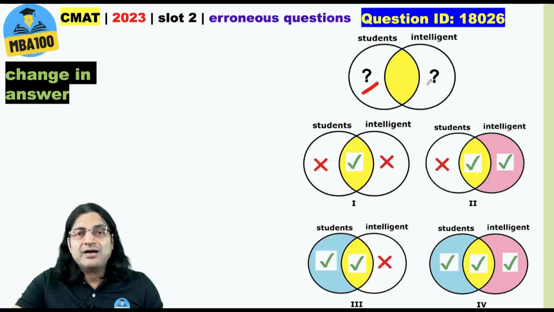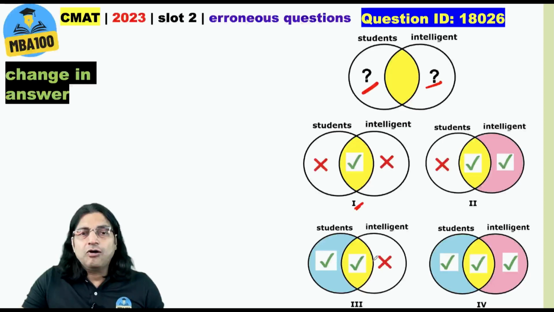Because there's a question mark here, there's a question mark here. There are 4 possibilities. What does this possibility mean? This image 1 means the set of students is actually equal to the set of intelligent. What does this mean? It means all students are intelligent. Yes, you heard it right. One of the cases of some students are intelligent can be all students are intelligent.